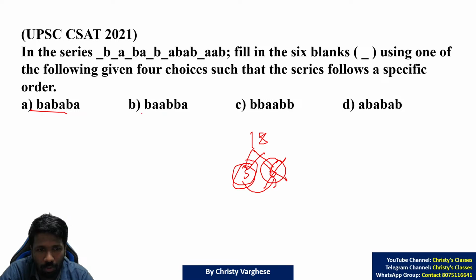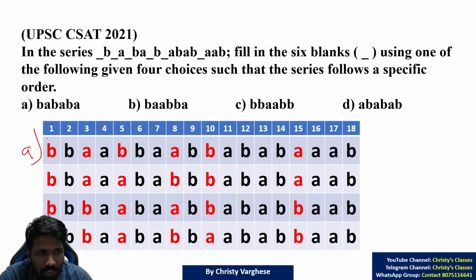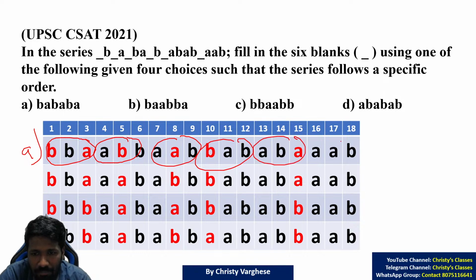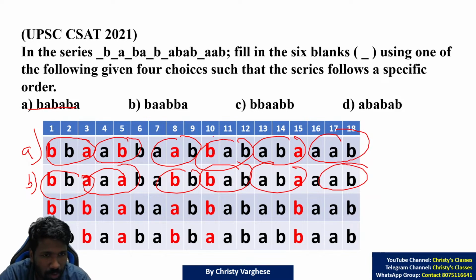Now you can substitute the 4 options just like we did earlier. First option, when you substitute, you get like this. In groups of 3, BBA, ABB, AAB, BAB, ABA, AAB. Not a pattern. I'm going fast forward. Second option, BBA, AAB, ABB, BAB, ABA, AAB. Not sounding like a pattern, so option B is eliminated.